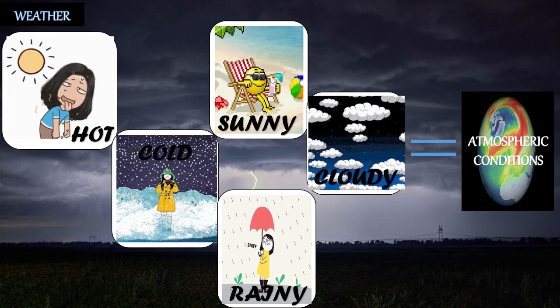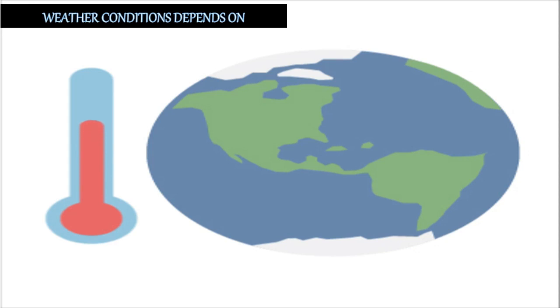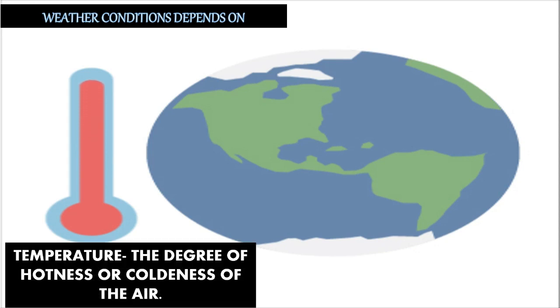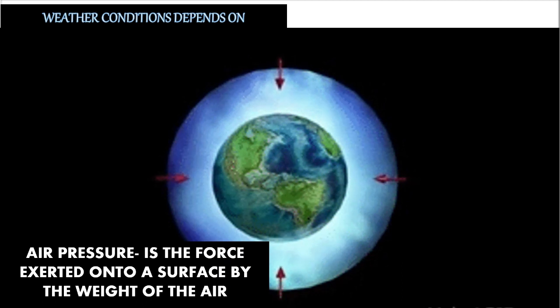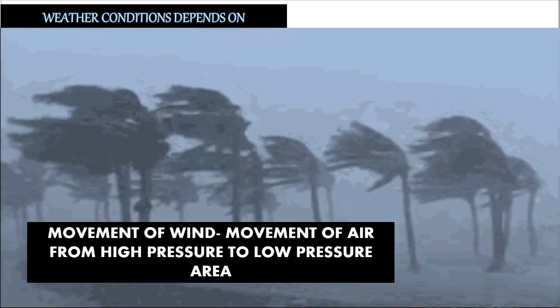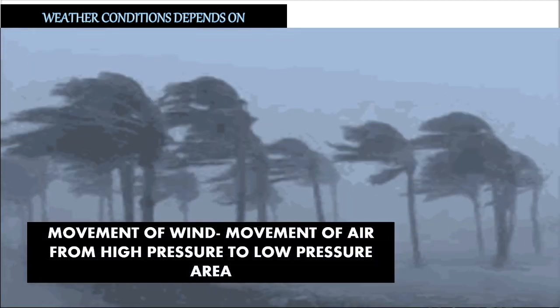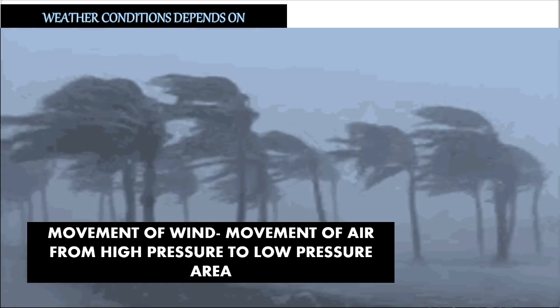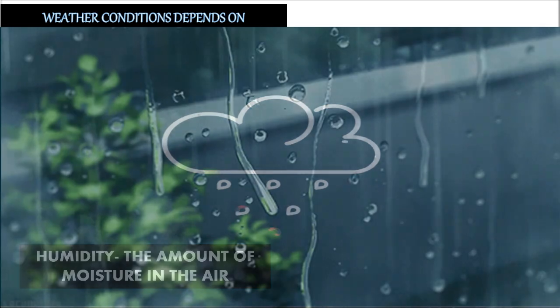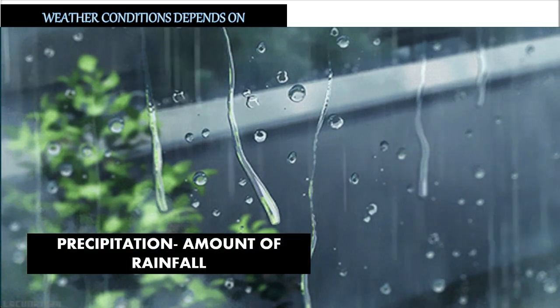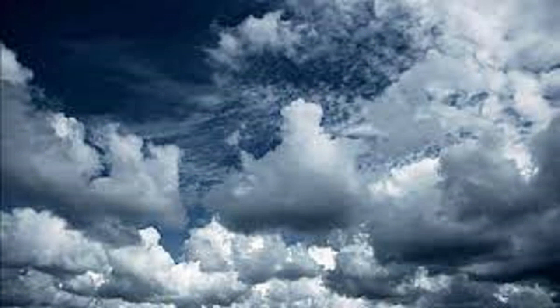Weather conditions depend on temperature, which is defined as the degree of hotness or coldness of the air; pressure, which is defined as the force exerted onto a surface by the weight of the air; movement of wind, which is defined as movement of air from high pressure to low pressure area; humidity, which is defined as the amount of moisture, that means the amount of water vapor present in the air; and precipitation, which is defined as the amount of rainfall. All these are known as the elements of weather and climate.